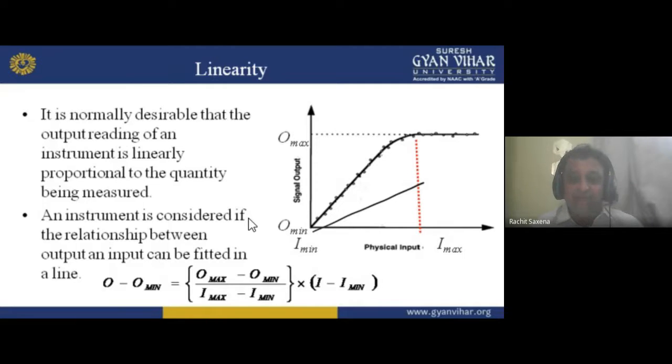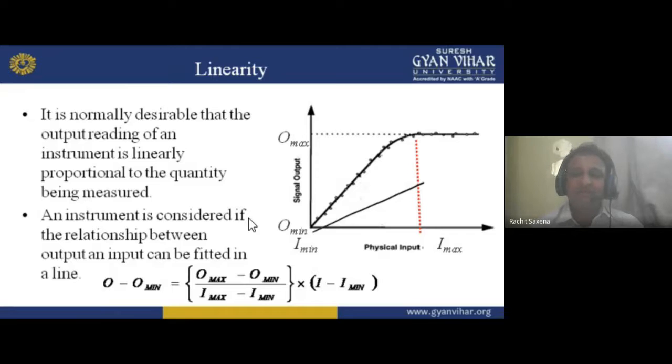Again, we can also write an equation like this: y minus y1 is equal to y2 minus y1 upon x2 minus x1, which is basically the slope, into x minus x1.